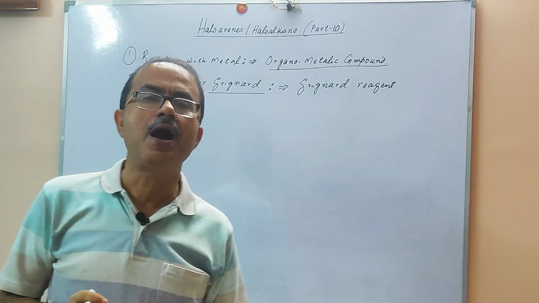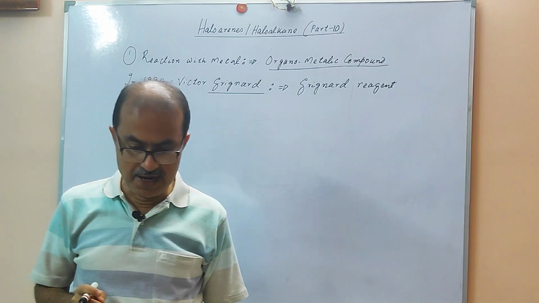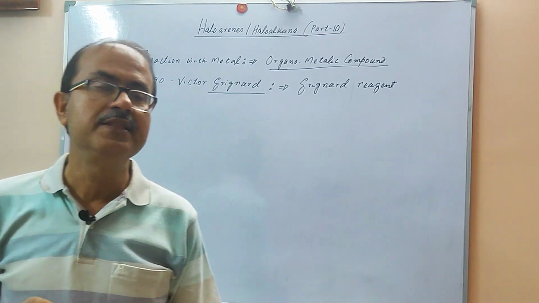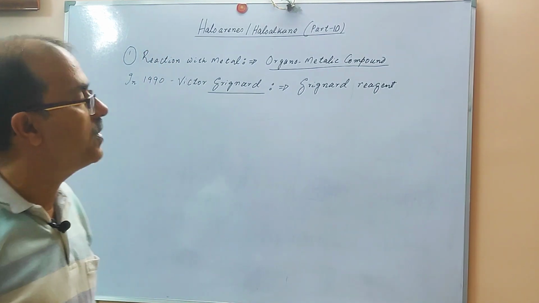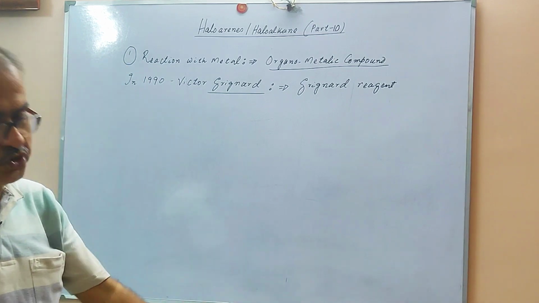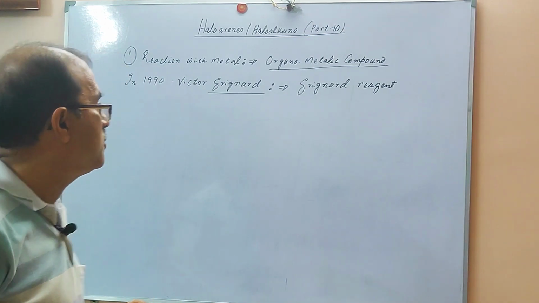You will understand how important it is, because from this compound you can synthesize different types of organic compounds.